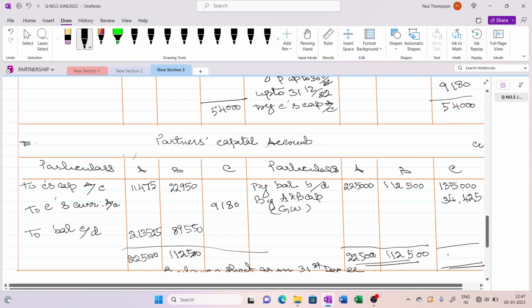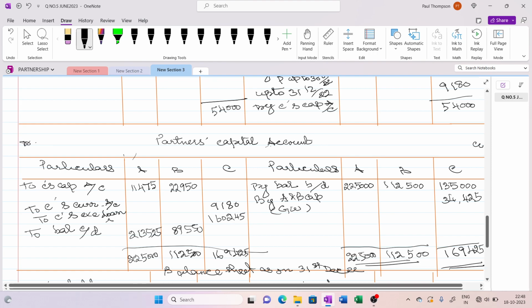So now this total comes to, because everything is given to C, I am going to total his account 1,69,425. The balancing figure is 1,60,245, which will be transferred to executor's loan account.